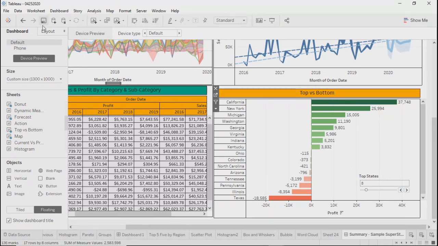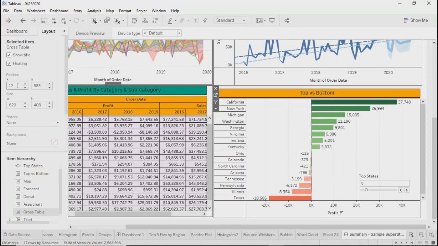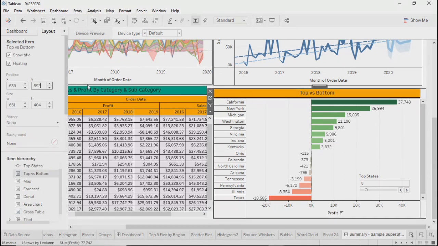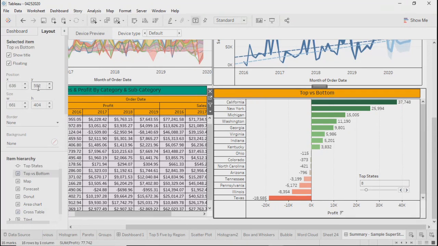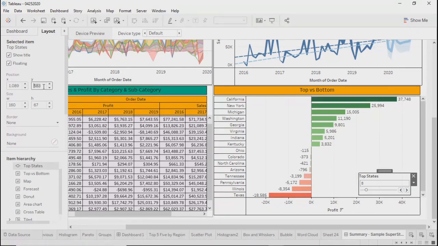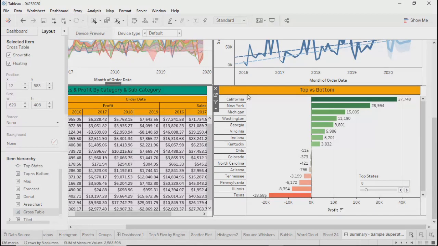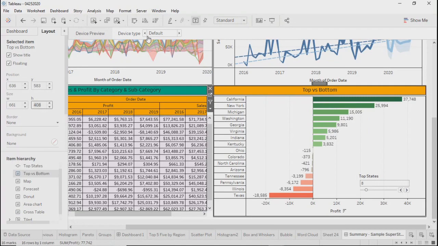Okay, so layout. For this particular object, my Y is 583. I'll keep this also 583. And same goes with height. So 408, it's 408. I think we should be fine now.